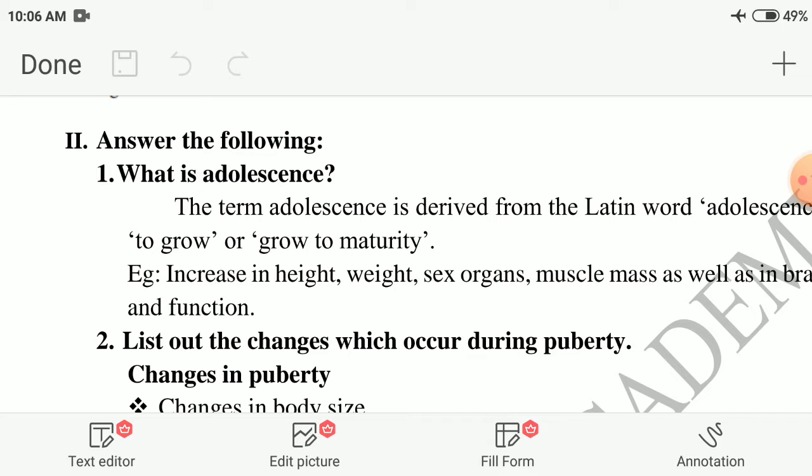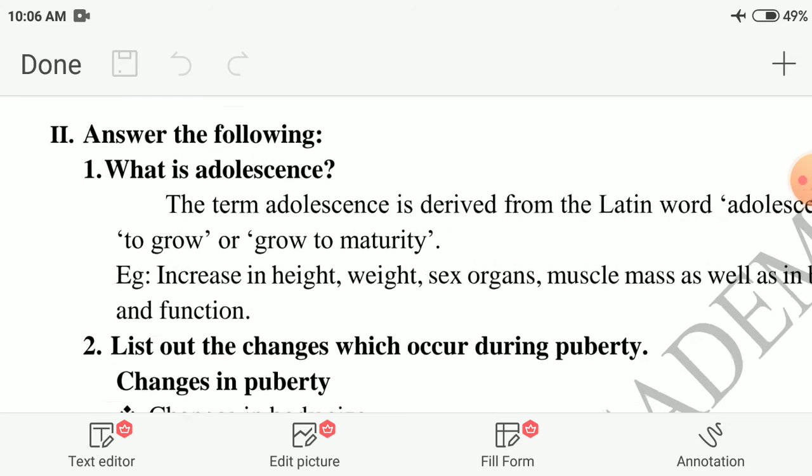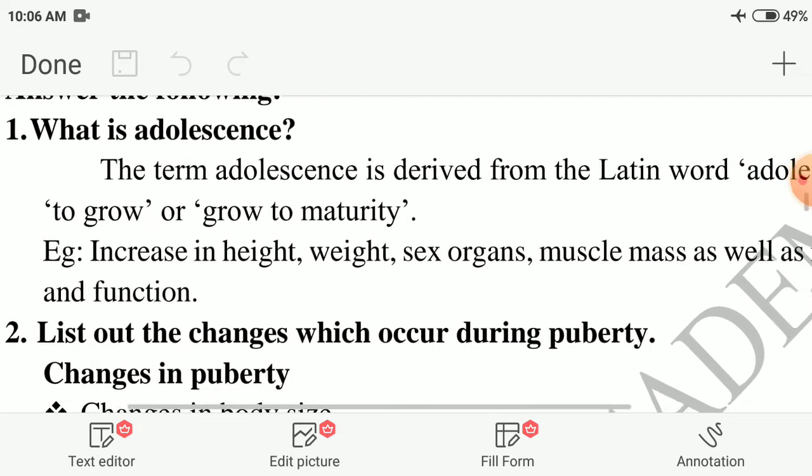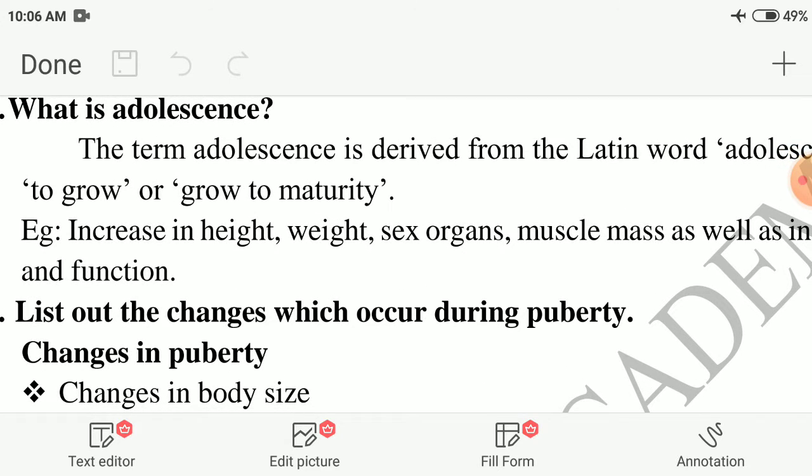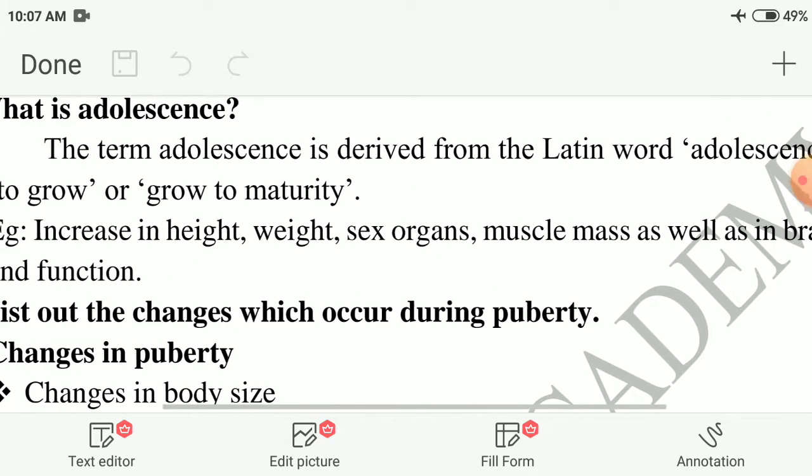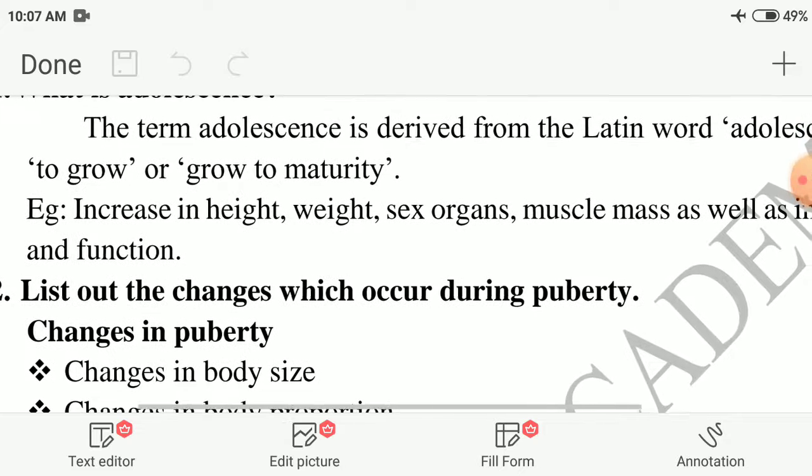Now we see that material reading. What is our topic? Reaching the age of adolescence. Very good. First question, what is adolescence? The term adolescence is derived from the Latin word adolescere, which means to grow or grow to maturity.